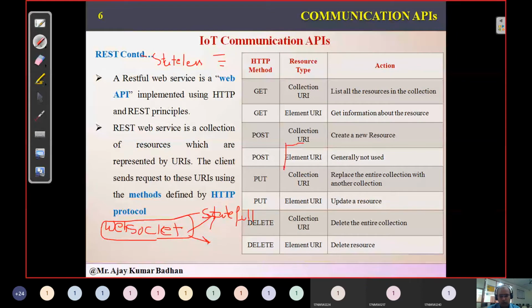So we have a client and a server. The client will first try to establish a channel with the server; it will not send the request directly. Once this communication channel is established, which is like a physical connection, you can assume a pipeline between client and server. Now the client can send a request, the server will respond, and again the client can send a request.